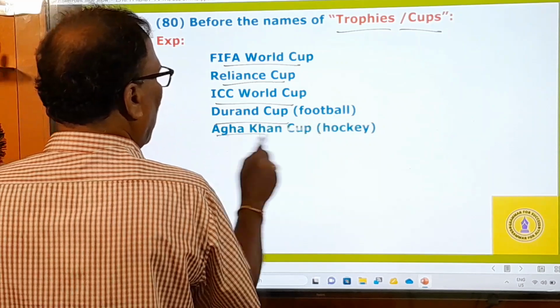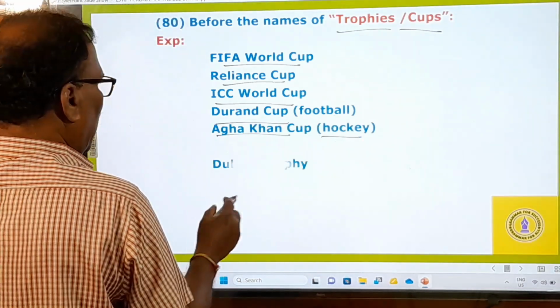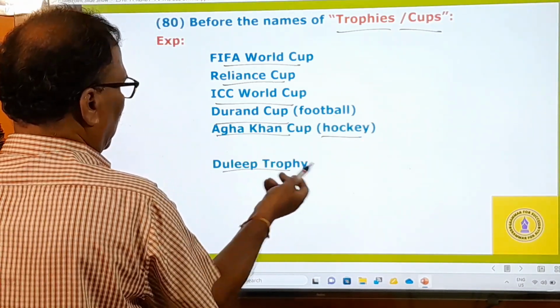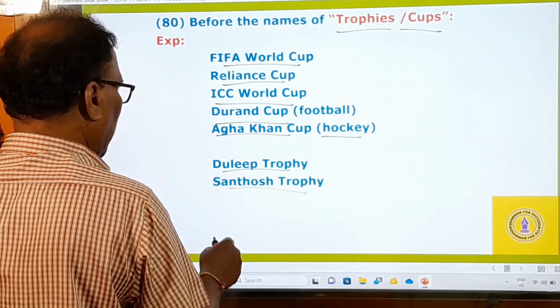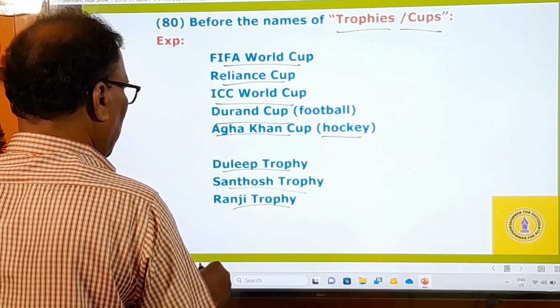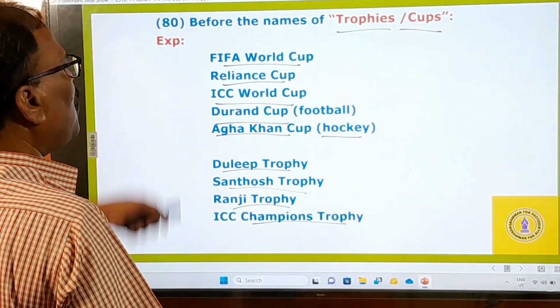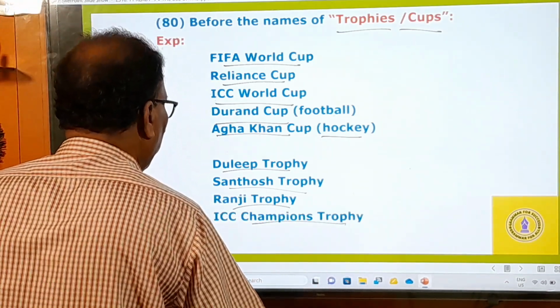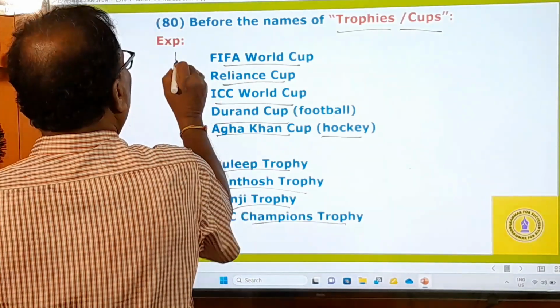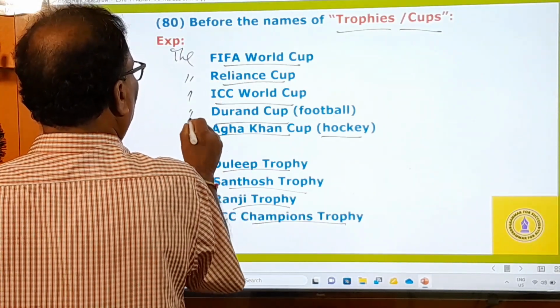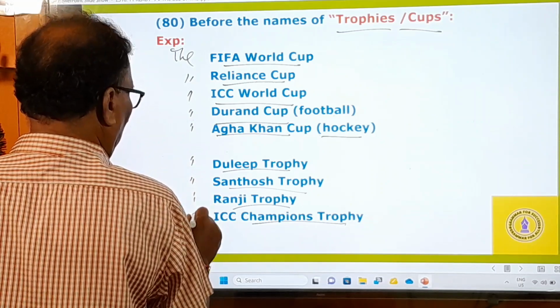And then the Aga Khan Cup, hockey. And then comes the Dilip Trophy, cricket, the Santosh Trophy, and the Ranji Trophy, cricket, and the ICC Champions Trophy, cricket. So these are all the trophies and cups. Before the names of them, you have to use the definite article.